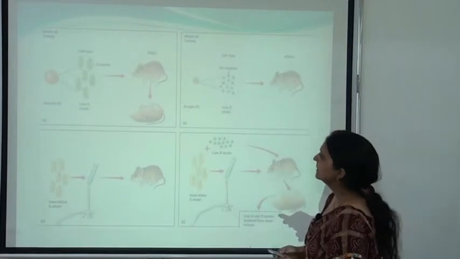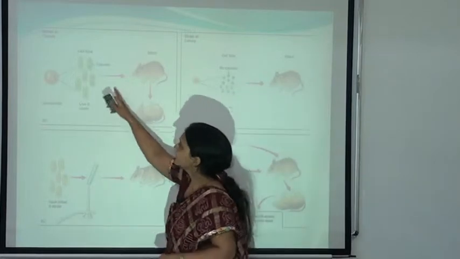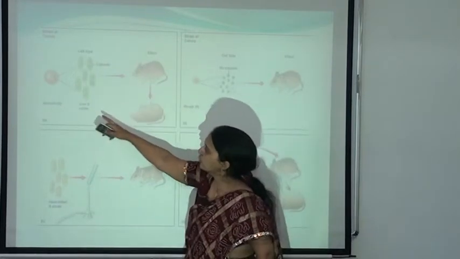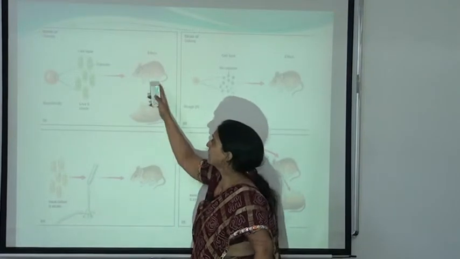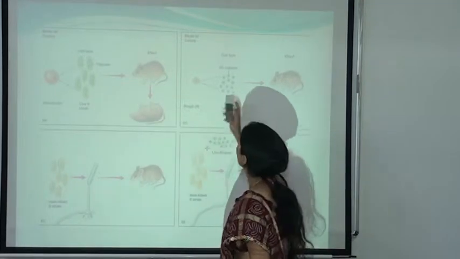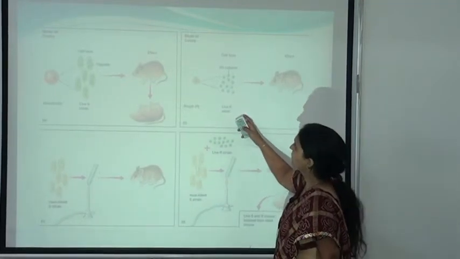Here you can see the smooth strain, the live S strain, which contains the capsule, and here you can see the effect of this smooth, virulent strain on mice. The mice died. Here you can see the live but non-virulent strain.